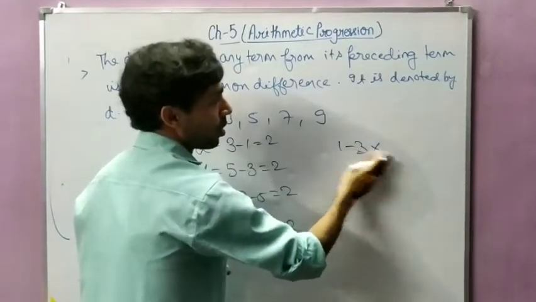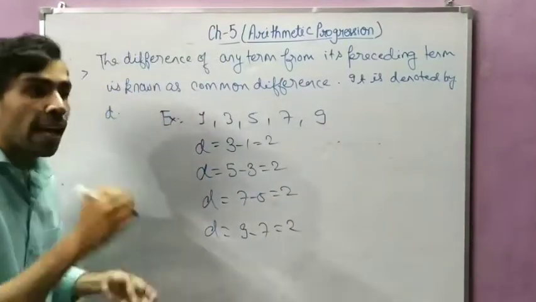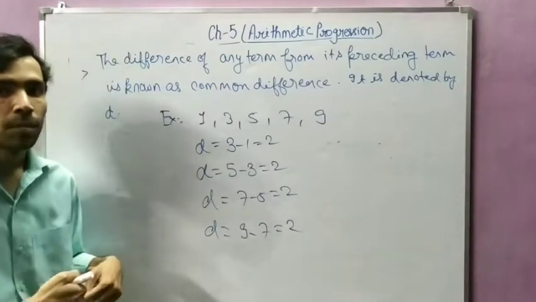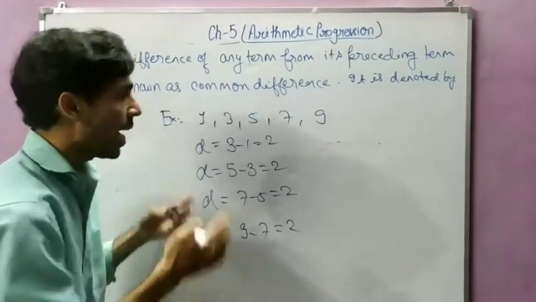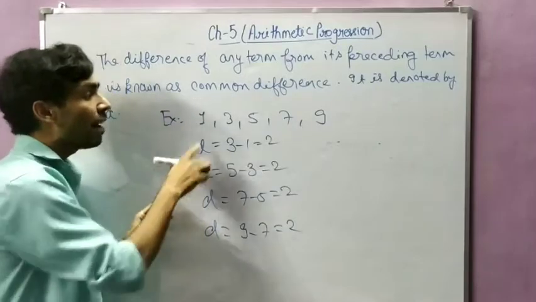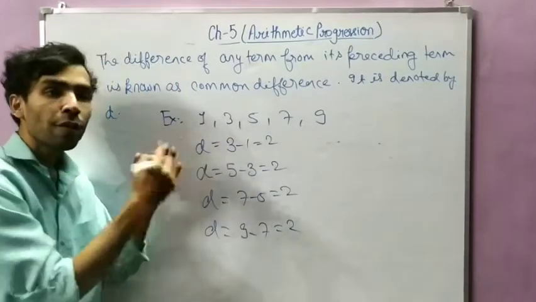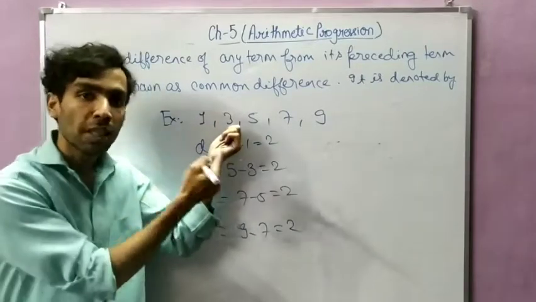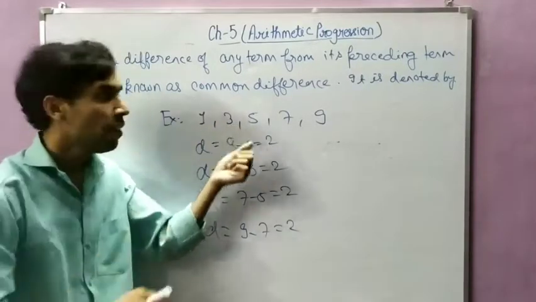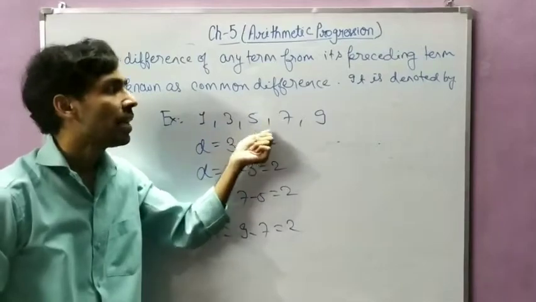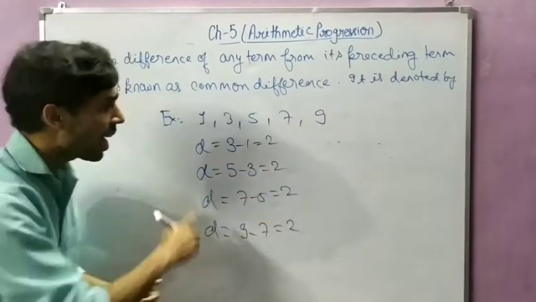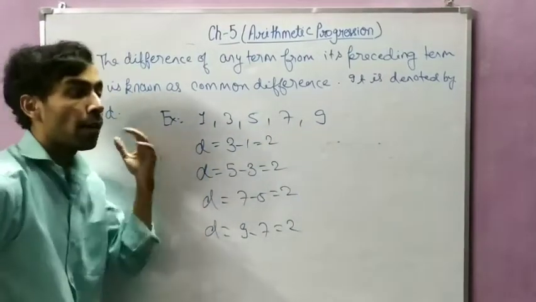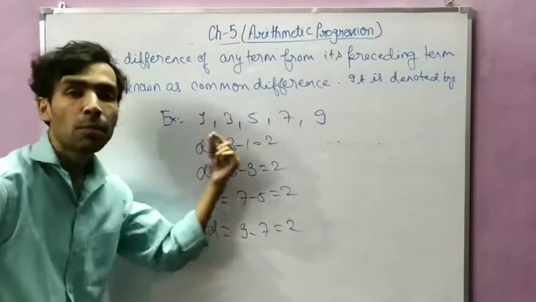No, this is wrong. You have to write like this, any term minus previous term. Why have I not taken 1? Because before 1 there is no number. But we can take 3. So 3 minus 1, again 5 minus 3, then 7 minus 5, 9 minus 7. I have shown you that for each difference we are getting the same common difference.